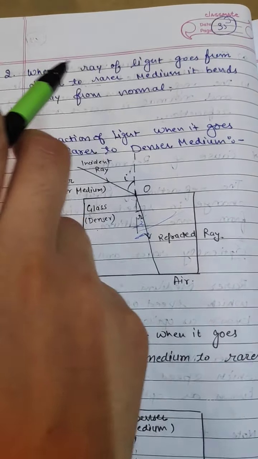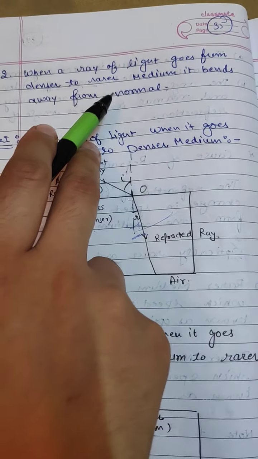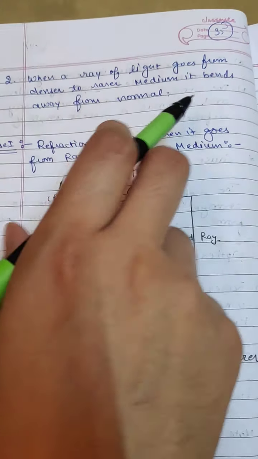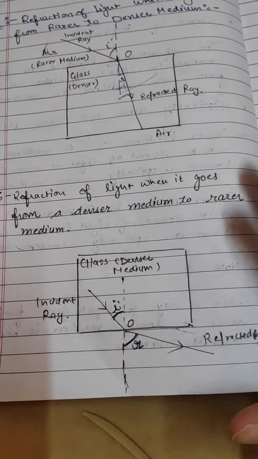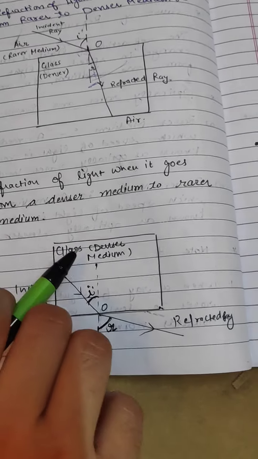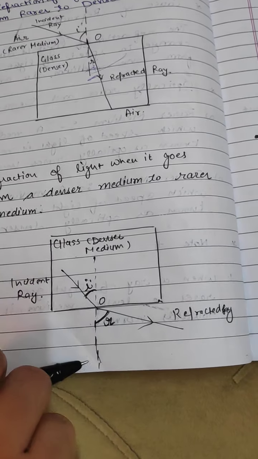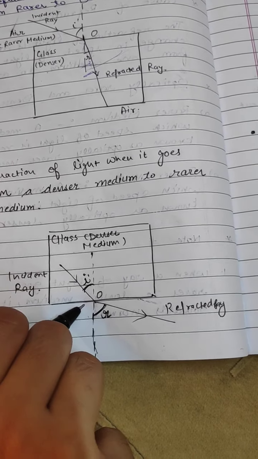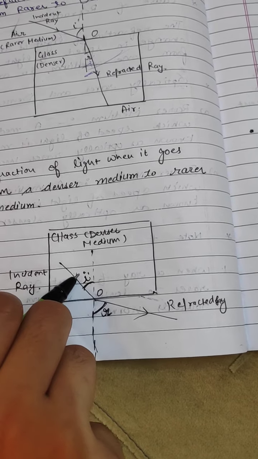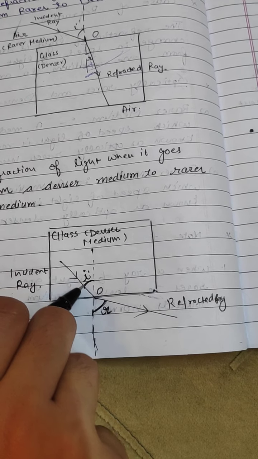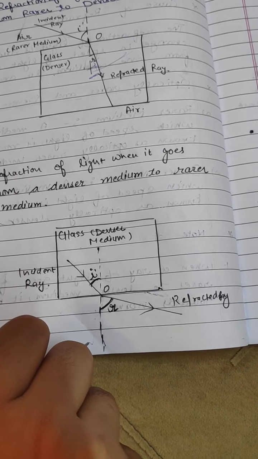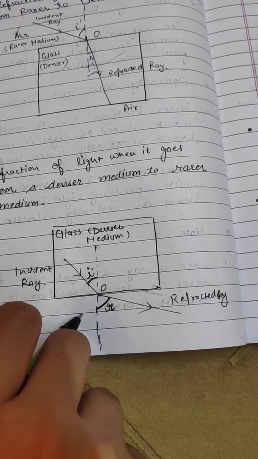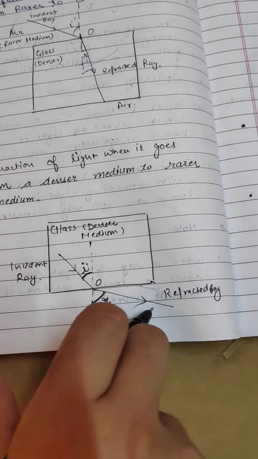Second point is, when a ray of light goes from denser to rarer medium, it bends away from the normal. Let's discuss again with the help of diagram. Like now, glass is the denser medium and air is the rarer medium. A light ray is incident with respect to normal, it is making an angle of incidence, and after refraction, not reflection, refraction, it will go away from the normal.